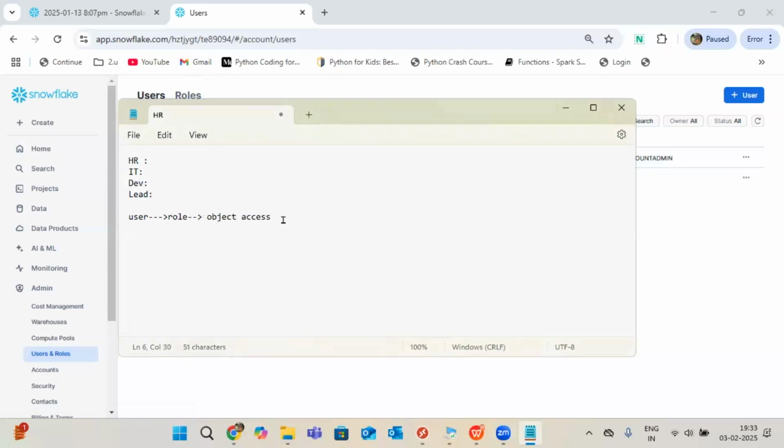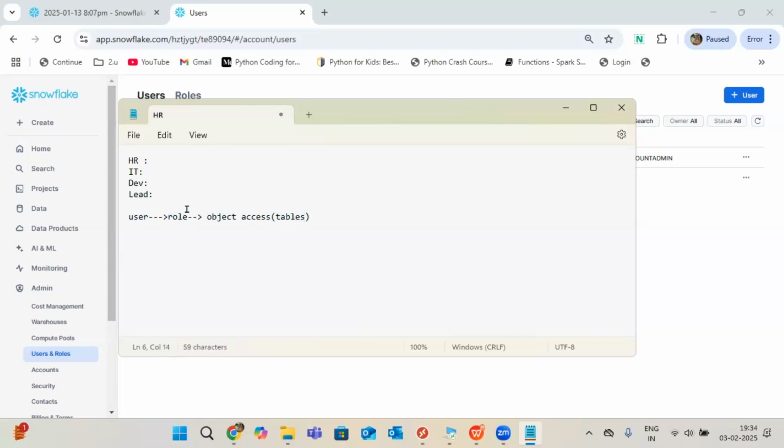Objects means tables, views, anything, for example tables. If you want to insert, delete, create, truncate, whatever action you want to perform on tables, those action related privileges will be assigned to the role. This role will be assigned to the user. So if the user has this role access, then whatever privileges are available on top of the role, the user can perform on top of the table, but not directly, only with the role combination.